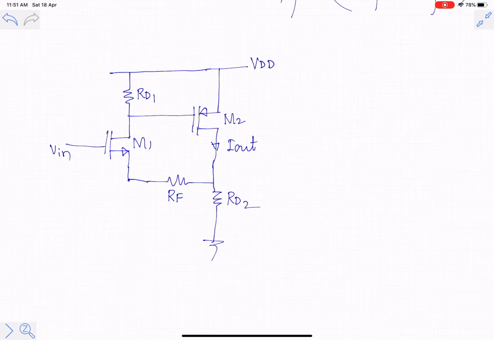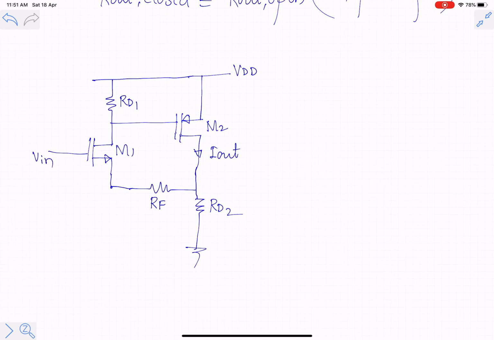Now we will analyze this assuming that the feedback network is ideal. Feedback network is ideal in the sense that the effective resistance of RF and RD2 is 0. So in this case, we are going to assume that the feedback quantity will flow from the output side of the feedback network towards the input side. We are neglecting the reverse current flow. That is not possible, but we can assume that quantity to be very small.